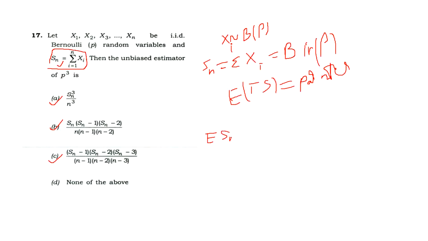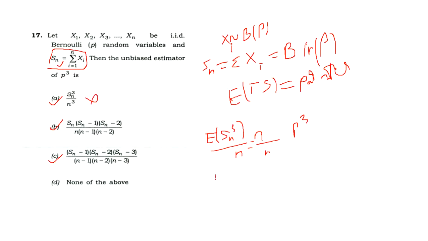Sn cube divided by n. Sn is summation of xi. Here you get n multiplied by n, n cancels out, then you get the expected value of x cube. By observing, we say that the expected value of x cube cannot be p cube. So this is wrong.